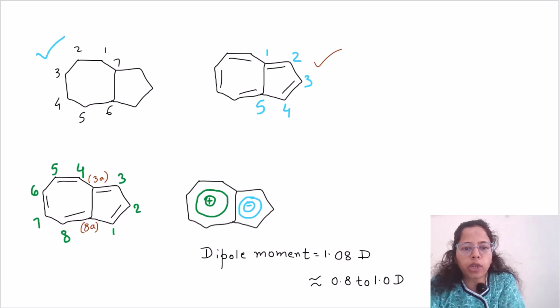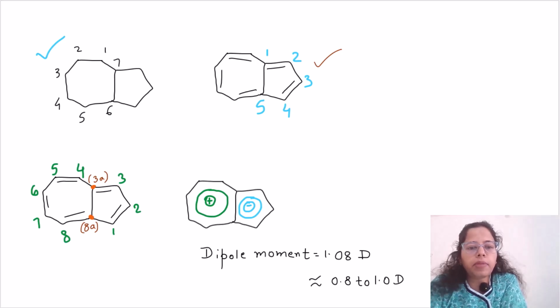When we number them together, only the peripheral carbons are numbered 1, 2, 3, 4, 5, 6, 7 and 8, and the carbons along the fused part of the ring, where the two rings fuse together and have a common bond, are named 3A and 8A. 3A is derived from the 3 of the 5-membered ring, and 8A is derived from the 7-membered ring, numbered at 8.